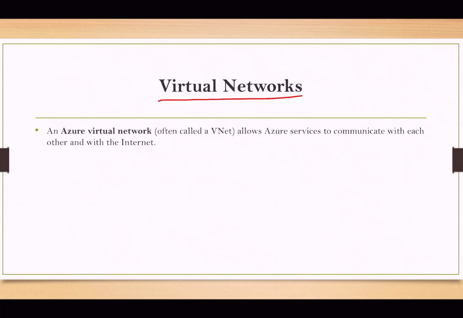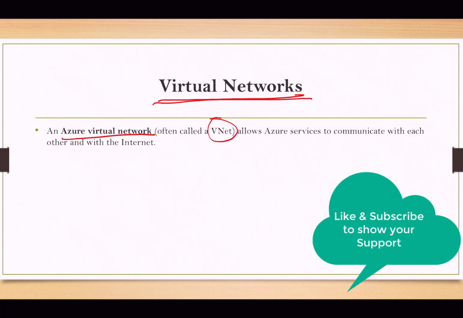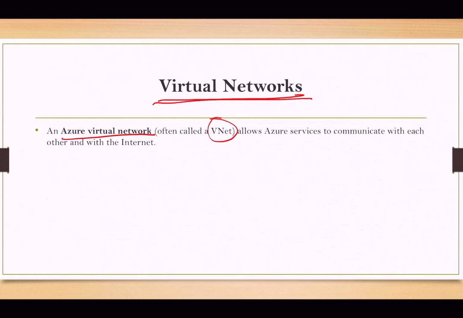Now the very important part, the networking component, we will talk about. First we will start with Azure Virtual Network. In Azure we know it as VNet, in AWS it's like VPC, Virtual Private Cloud. Similarly we have a virtual network. So what does a virtual network do? It allows Azure services to communicate with each other and also the hosts or devices to the internet.